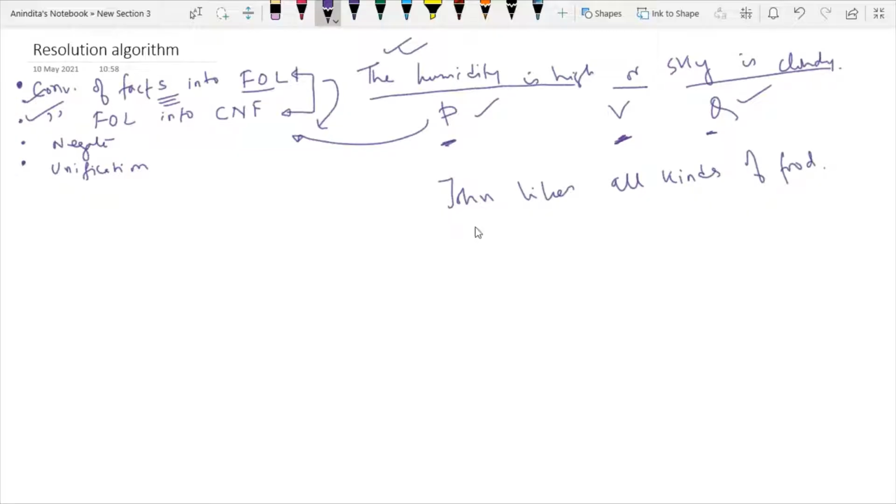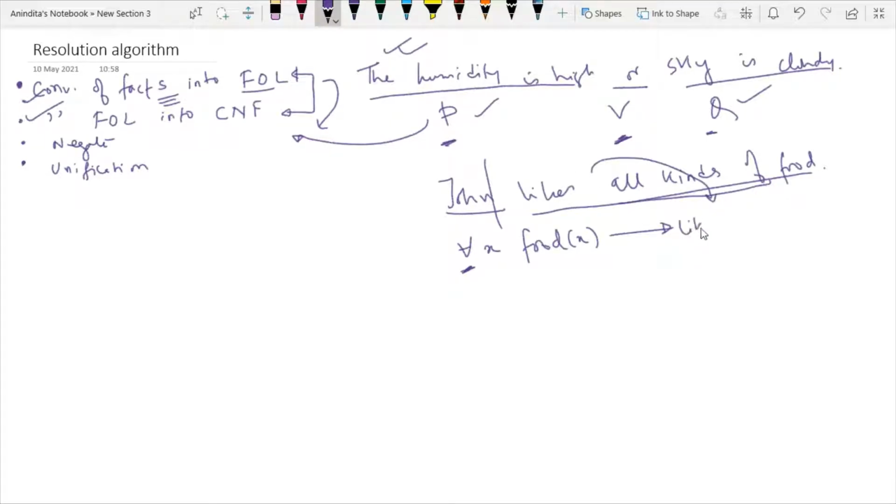Whenever this kind of statement is given, all kinds of food will be represented as for all x, food x, and since I'm using the universal quantifier, our main connective will be the implication sign, and John is the subject and the rest of the part is the predicate. So the essence of this statement is John likes all kinds of food. So I can write likes John, food x.